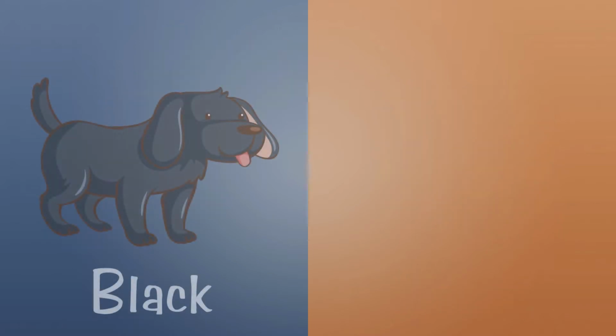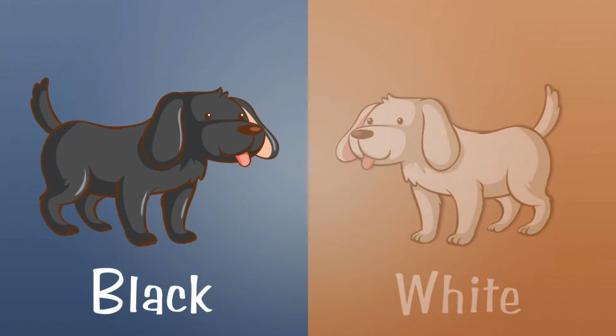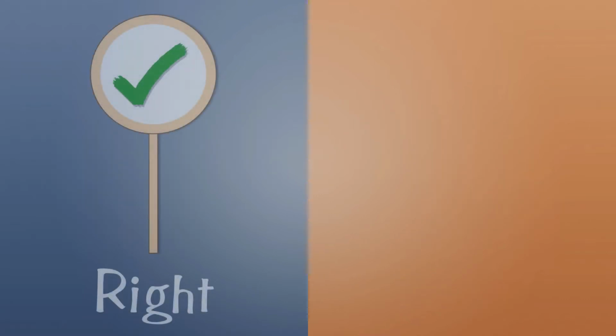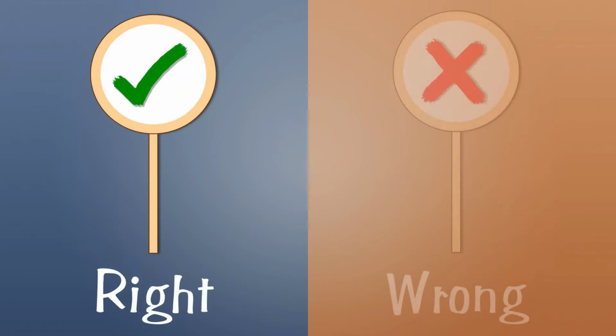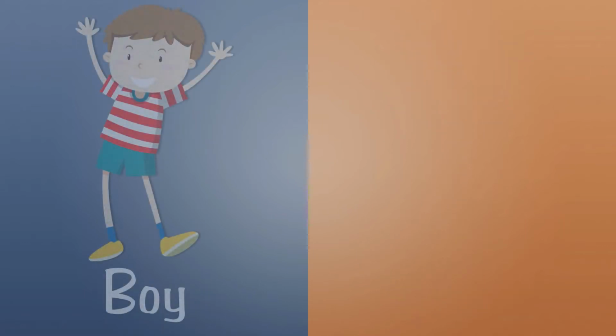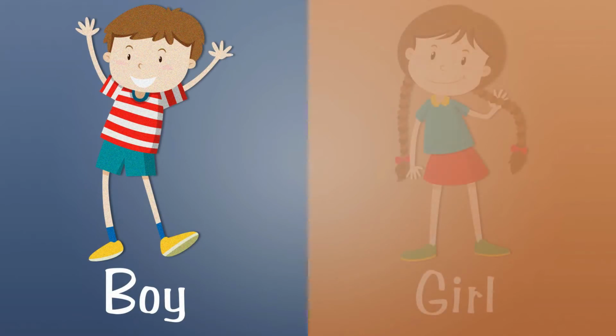Black. The opposite word of black is white. Right. The opposite word of right is wrong. Boy. The opposite word of boy is girl.